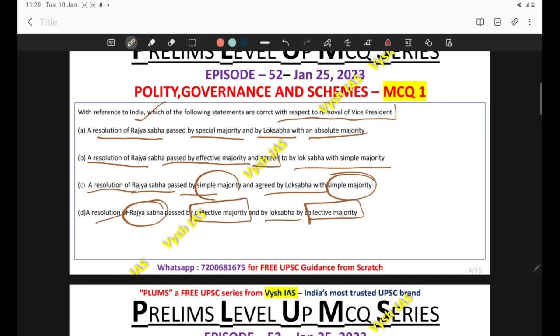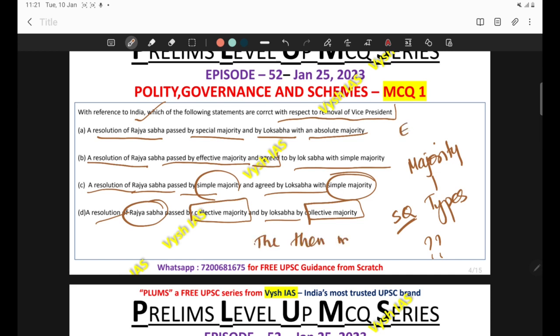So here in this case, even though it's a simple question, many students, especially beginners, will be committing a mistake. First of all, you have to be very clear on the concepts relating to the types of majorities. What do you mean by simple majority? What do you mean by special majority? Then effective, collective, all these types of majorities you have to learn from Lakshmikant. Sometimes they ask directly on the name of the majority, like effective majority. Otherwise, they can also give 'majority of the then members', that is also effective majority, no? So sometimes statements can be given like that also. So it's important that you are very clear on the concept.